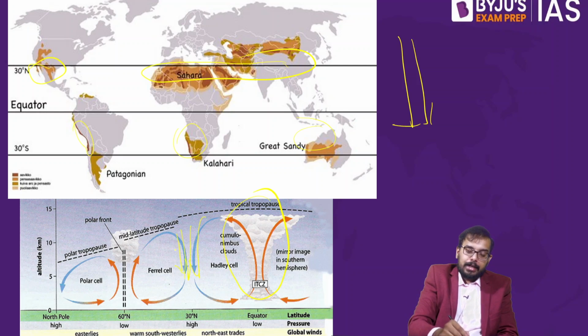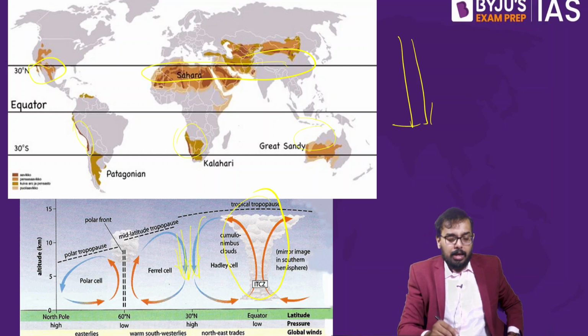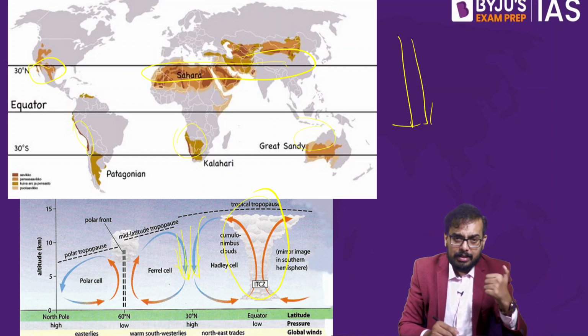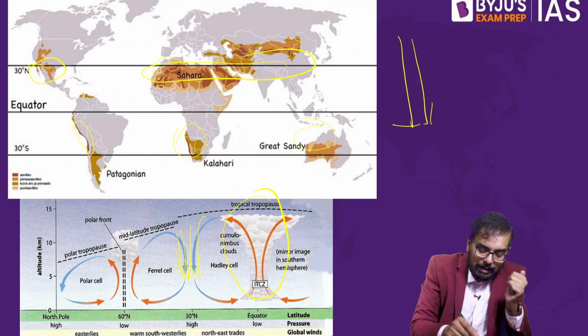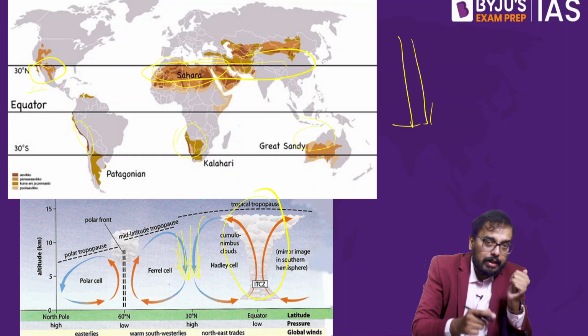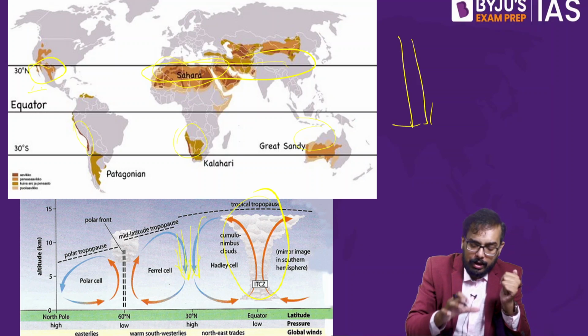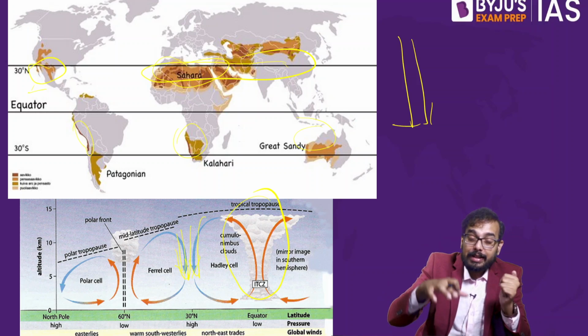So in this condition, we will have hot, dry air, a dry region. Whenever the air descends, there is no rainfall and we will have hot, dry conditions. In this region, between 15 and 30 degrees north and south, we have this descending of air.